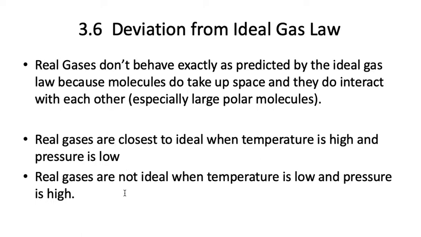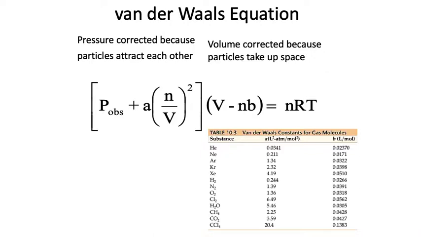But real gases will deviate from the ideal gas law a little bit more when the temperature is low because they start moving slowly. When they're moving slowly, they can be attracted to each other a little bit more. And then also when the pressure is high. When the pressure is high, the particles are all really close together. And when the particles are really close together, then their volume, the space that they actually take up, becomes a little bit more significant.